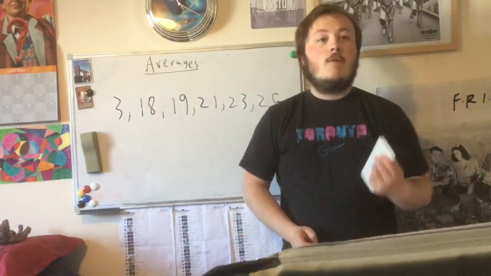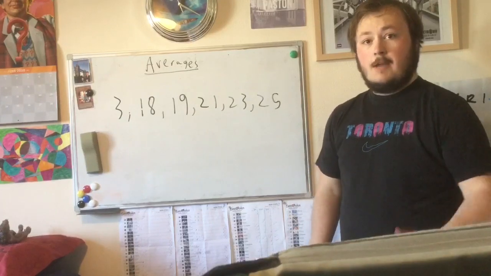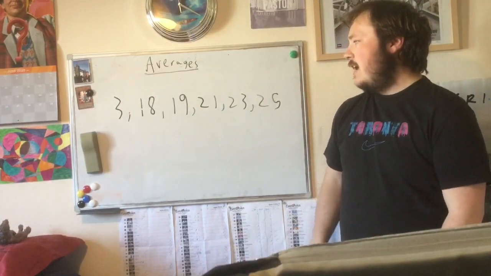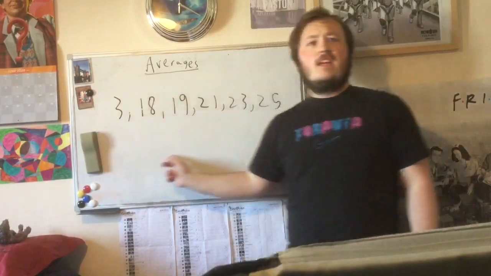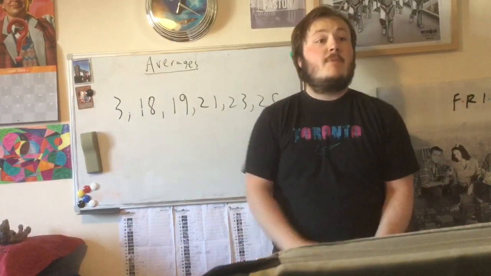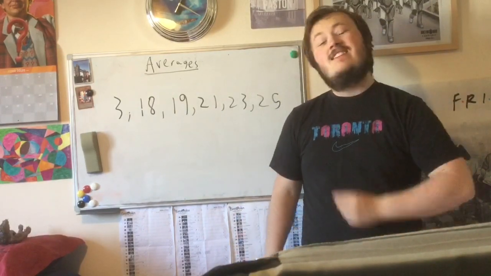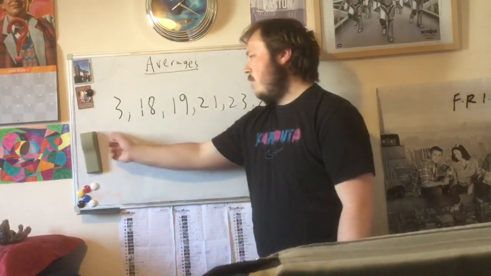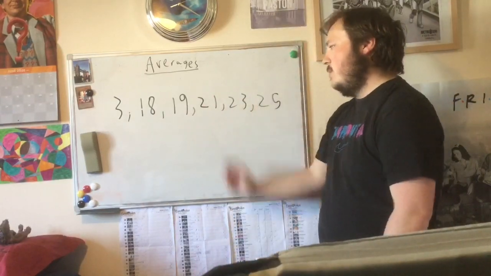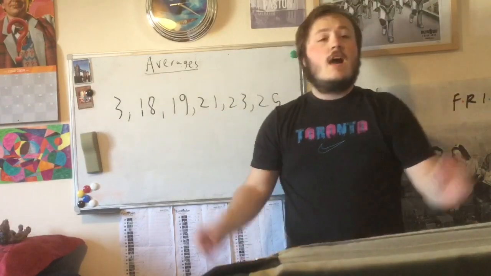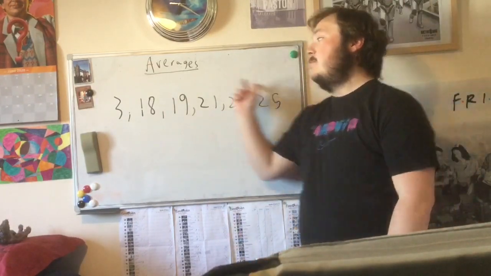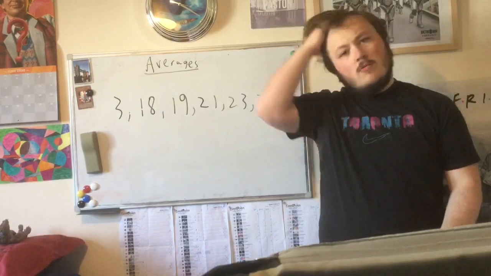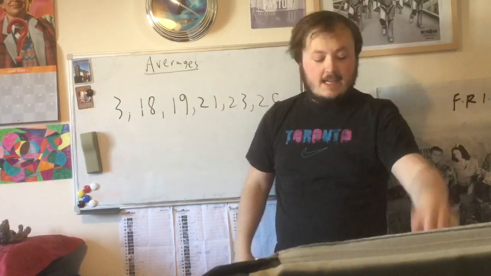Well, this is when our calculator's needed. Because some people, what they'd most likely do is add up all of these numbers and then divide it by how many there are, and you would then get an average in the set. So what I mean by that is you add 3, 18, 19, 21, 23, and 25 all together, and then you divide it by 6 because there's 6 numbers, and you will get from that the mean.